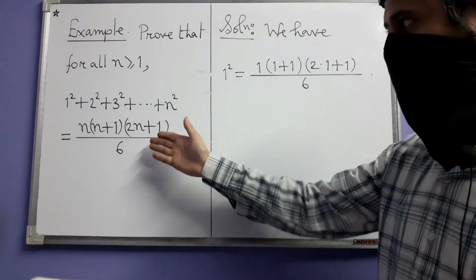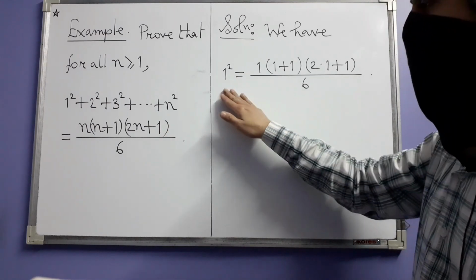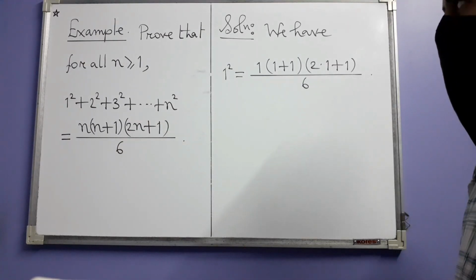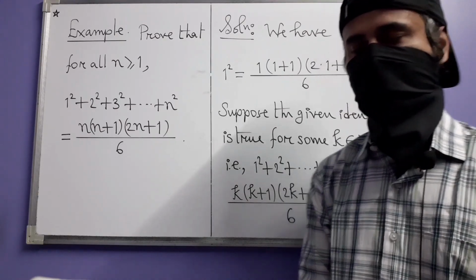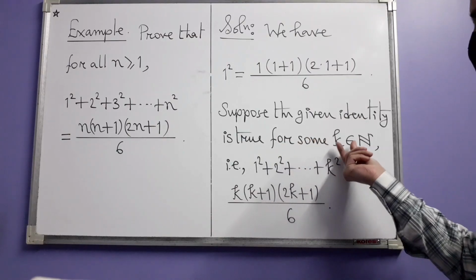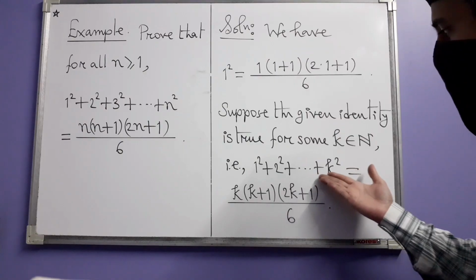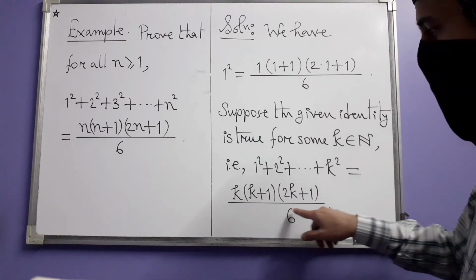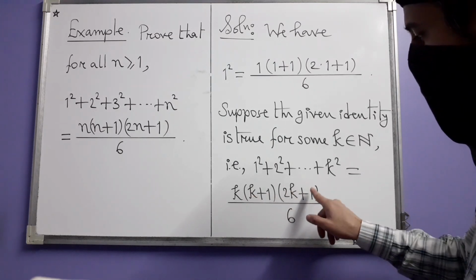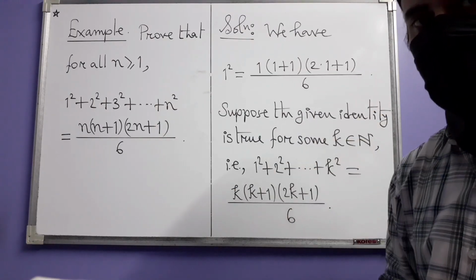So yes, this is really true when n is 1. And this proof that this is true when n is 1 is the basis for our induction. Next comes the induction hypothesis. Suppose the given identity is true for some natural number k, i.e. 1 squared plus 2 squared and so on up to k squared equals the right hand side when you have k in place of n: k times k plus 1 times 2k plus 1 divided by 6. This supposition is our induction hypothesis.